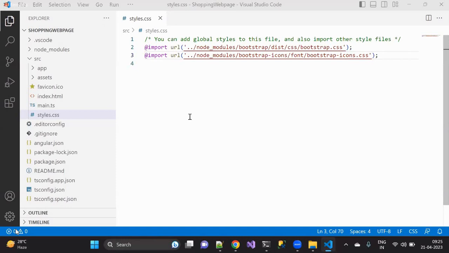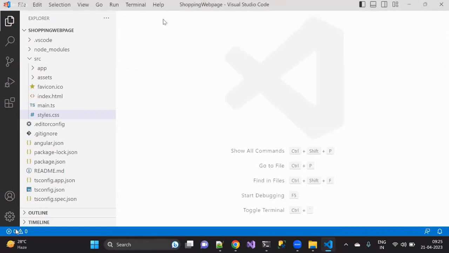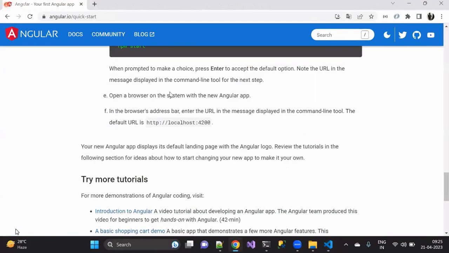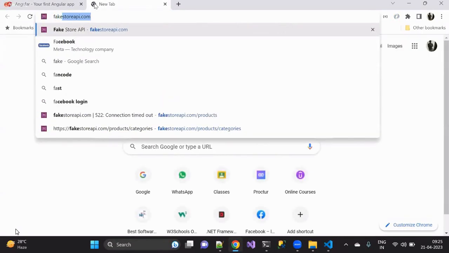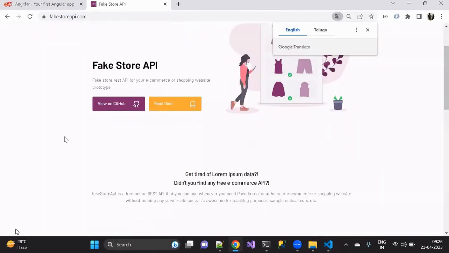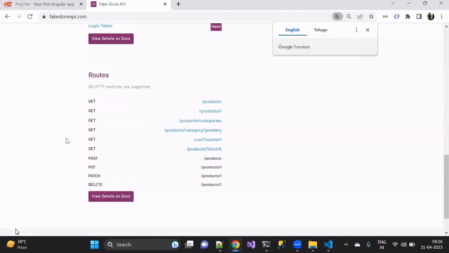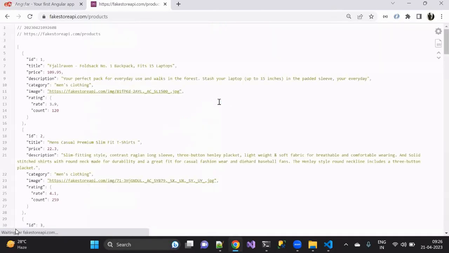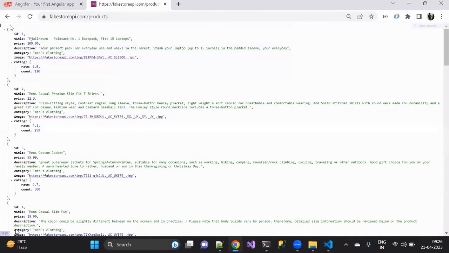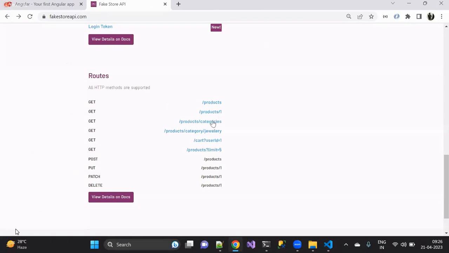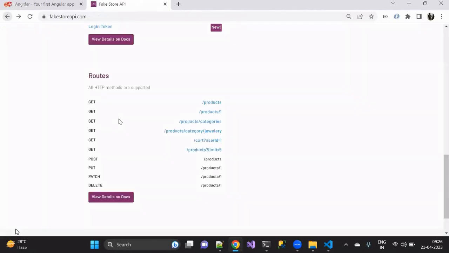Now what I just want to do is get the data directly from maybe the fake store product API, or else you can go with, let's say, fakestoreapi.com. If you go here, you can see the different routes are available. You can see that GET; when I say get, I'm able to see all the products here. When the user clicks on category, I'm able to see all the categories here. When the user clicks on, let's say, carts/user ID,